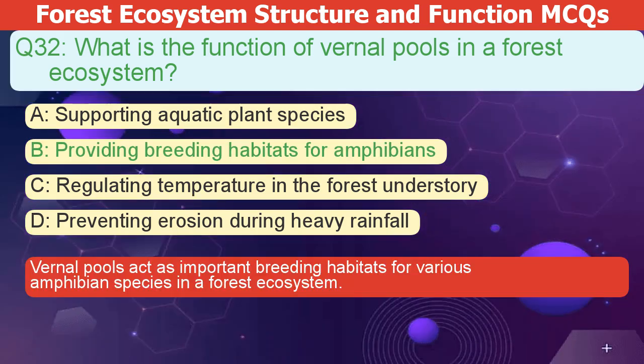The correct answer is B. Vernal pools act as important breeding habitats for various amphibian species in a forest ecosystem.